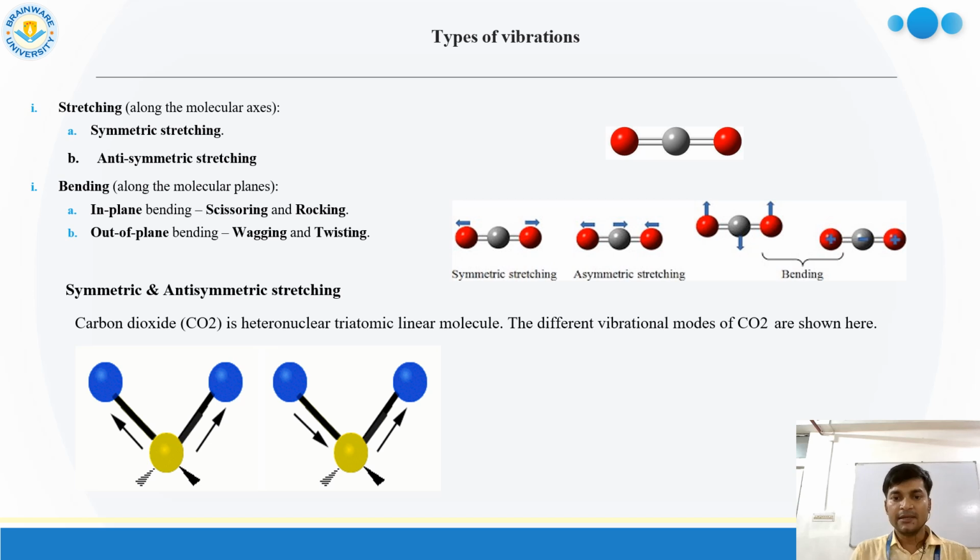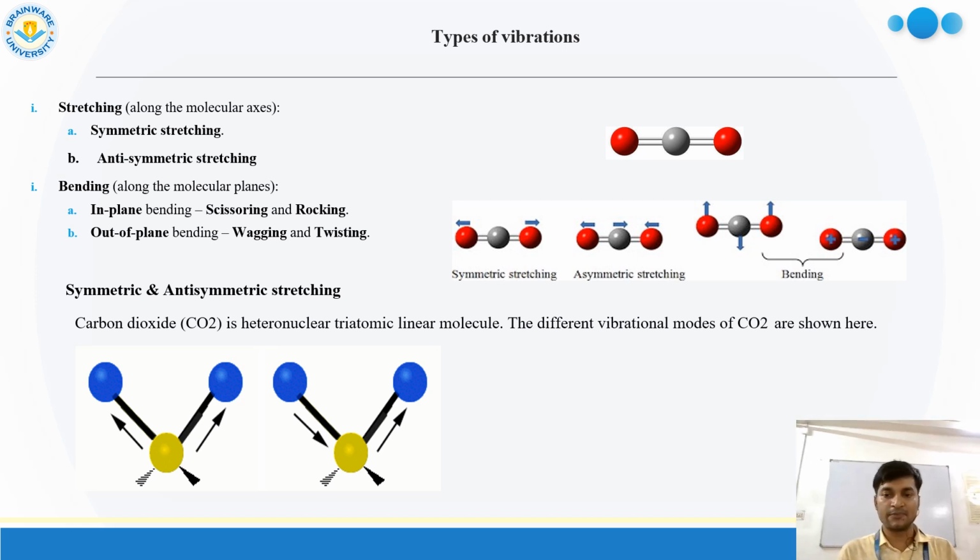Depending on the vibration of the oxygen atoms with respect to carbon, there are different types of vibration within the molecule, and these different types of vibration are associated with different energies, which means different frequencies. Along the axis, there are mainly two types of vibrations: one is symmetric stretching, another is anti-symmetric stretching.